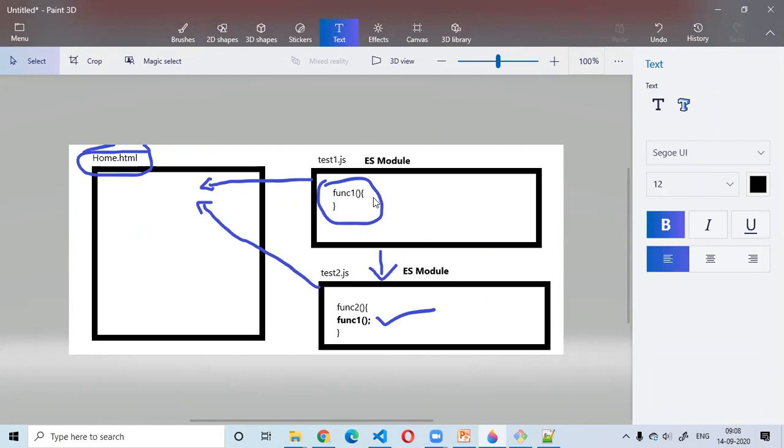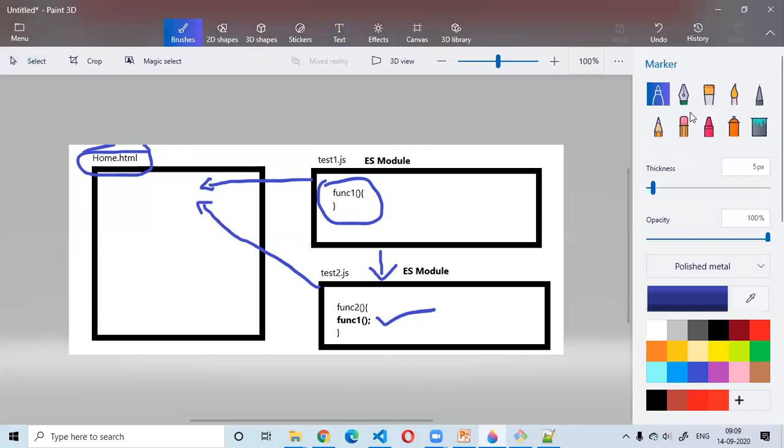As I said, I'm reiterating the terms: each JavaScript file is called an ECMAScript module or ES module. So without taking the help of the HTML file, you can directly refer to or import one ECMAScript module into another ECMAScript module using the import statement.